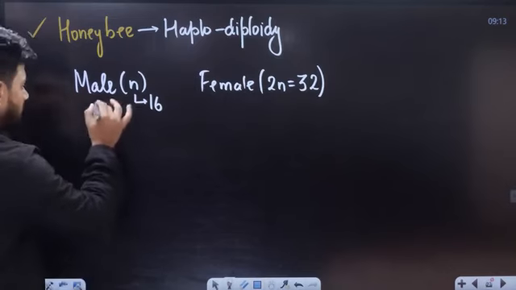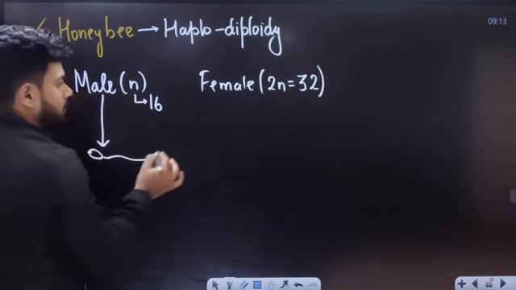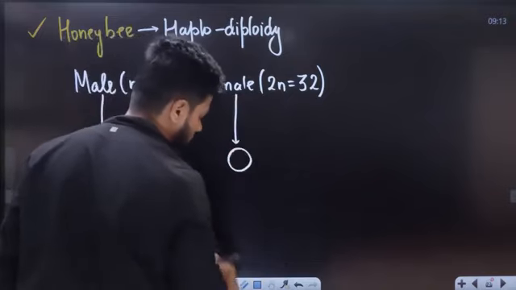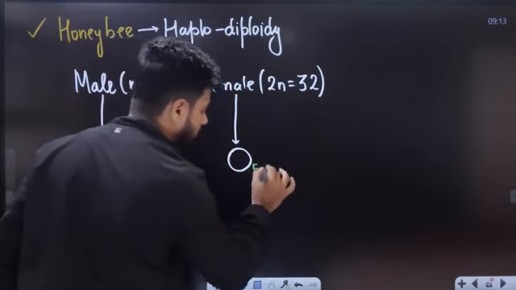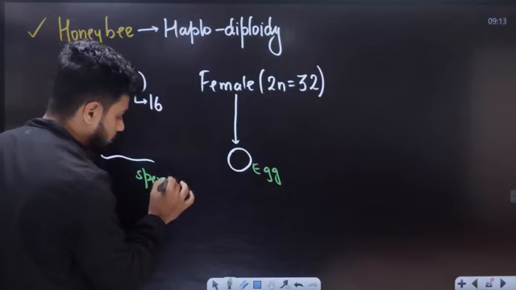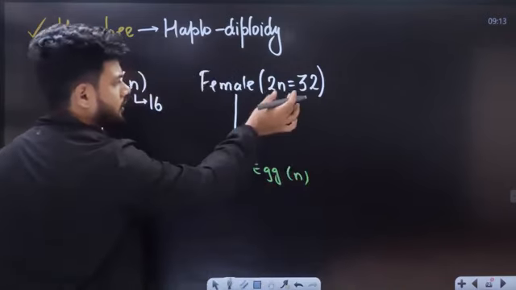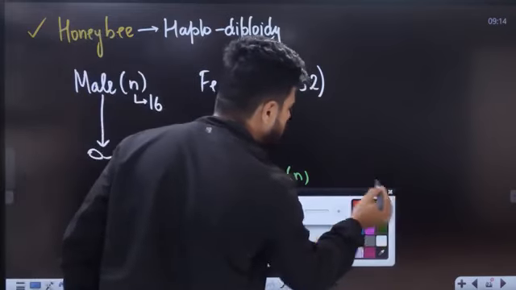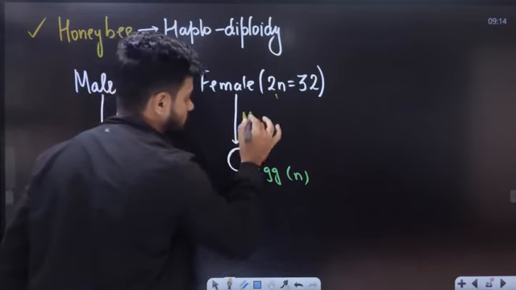So this male is producing a gamete, let's take a sperm. Here the female is producing a gamete, that is the egg. Now the most important thing here is that this egg and this sperm are both going to be haploid in nature. Now here we have 2n is 32, 2n to n. Tell me, should we have mitosis here or should we have meiosis here? Obviously, change in the ploidy means meiosis.